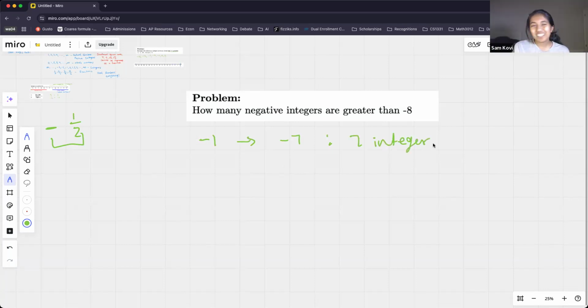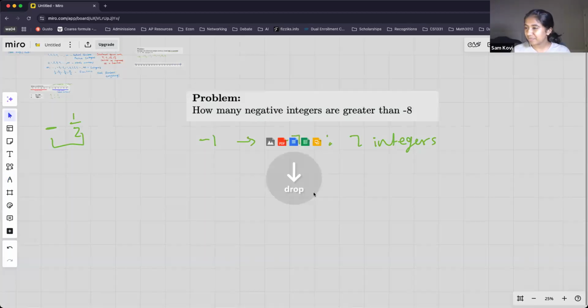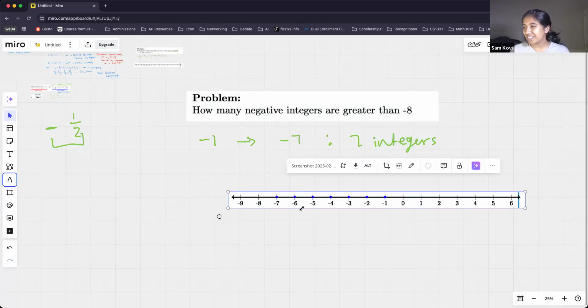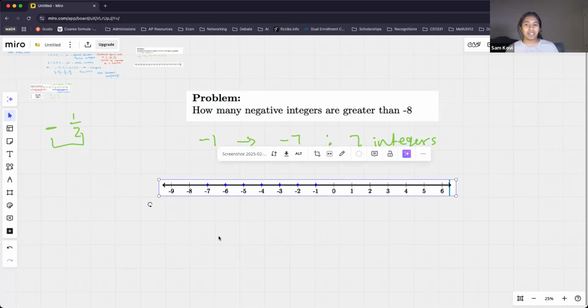That was a really great explanation, and I absolutely agree. Thank you so much for unmuting and sharing that with us. Once again, if you want to see a diagram of that, here is a number line. The main idea is that you're only counting from -7 to -1 because those are the only numbers that are greater. Remember, -9 is not greater because it's farther to the left on the number line, so we don't count it. Okay, awesome. If I don't see any other questions, let's move on.